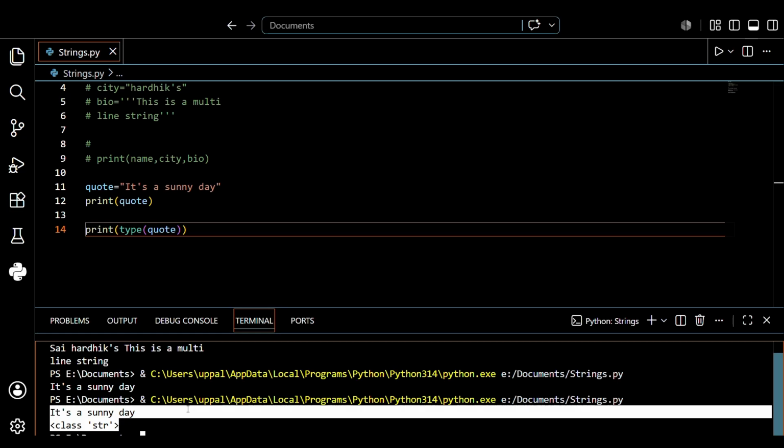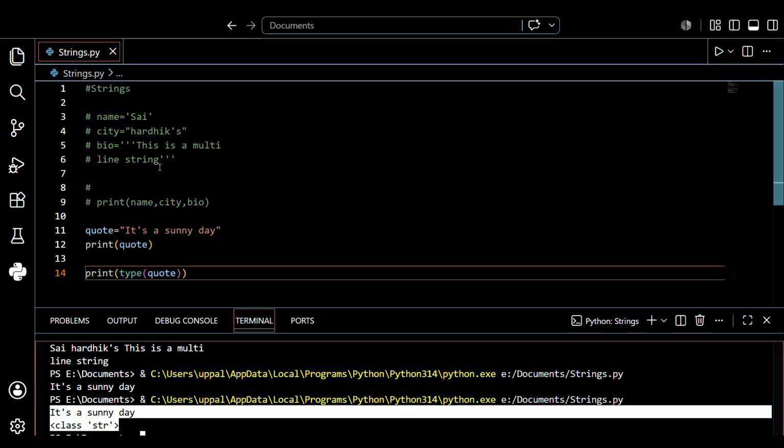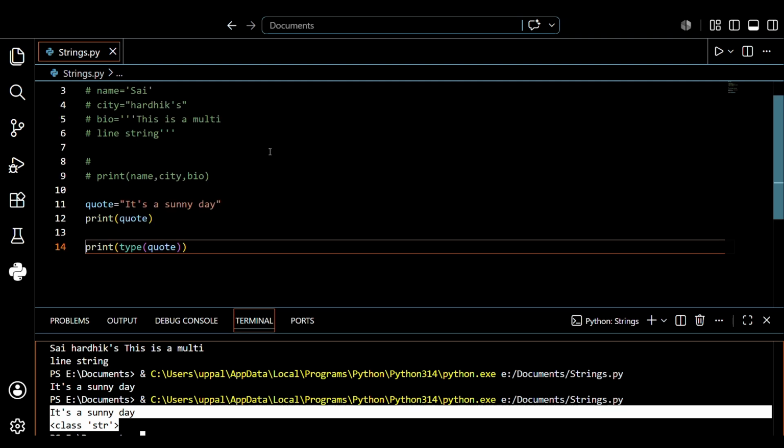It's a fancy word that just means once you have created a string, you cannot change the characters inside it directly. You can only create a new string based on the old one. We will see exactly what that means once we get to indexing. So just keep the word in your head: strings are immutable.